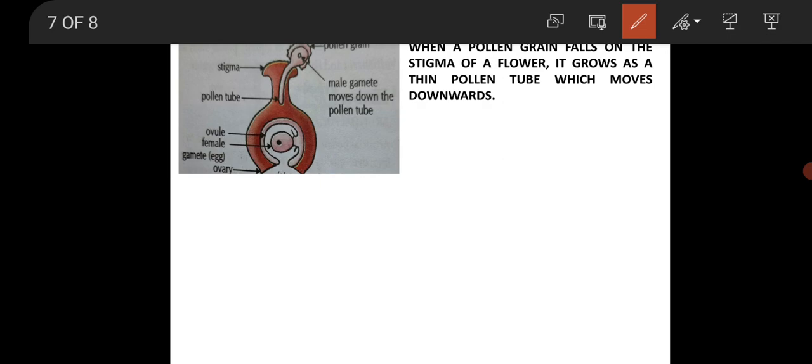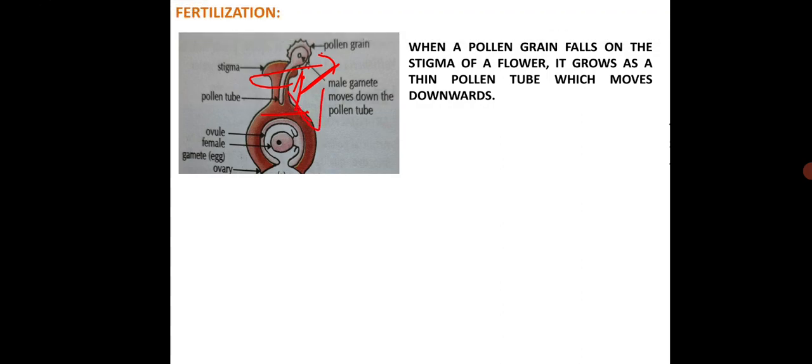Look at this picture. So when the pollen grain falls on the stigma of the flower, it grows as a thin pollen tube which moves downward. Clear?